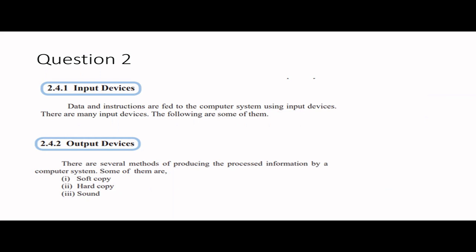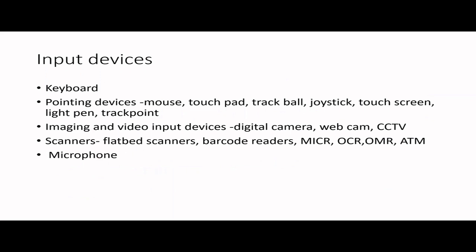But output devices are like producing the processed information, right? So it can be a soft copy, it can be a hard copy, it can be sound, right? So let me tell these are the categories of input devices. Keyboard is one of the main input devices, and then you have pointing devices. Usually we use a mouse, but there are so many other pointing devices where you use your finger to point, right? Like your touchpad, joystick, touch screen, right? And light pen, track point. So all these things are pointing devices which will have a pointer, and you point and select, right?